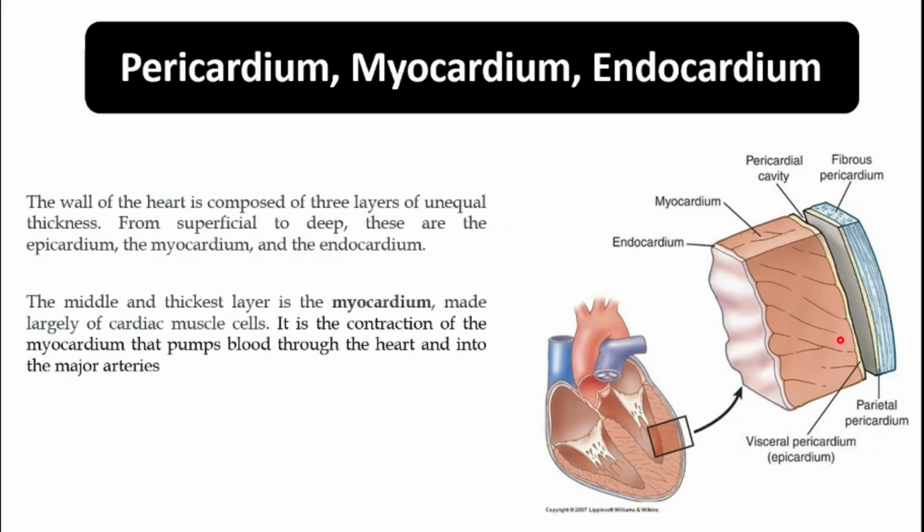That big muscle is the myocardium, which is made up largely of cardiac muscle cells, and it is the contraction of the myocardium that pumps the blood through the heart and into the major arteries. And that layer is known as the endocardium.